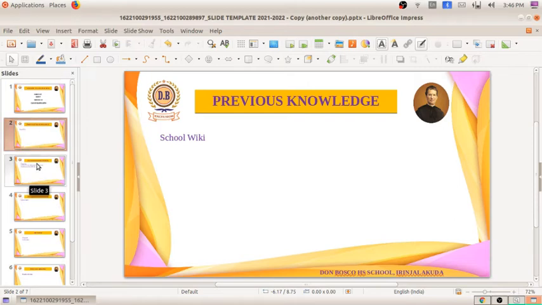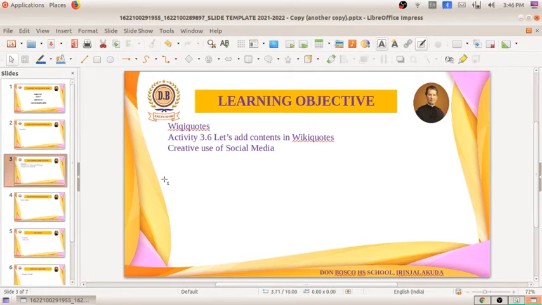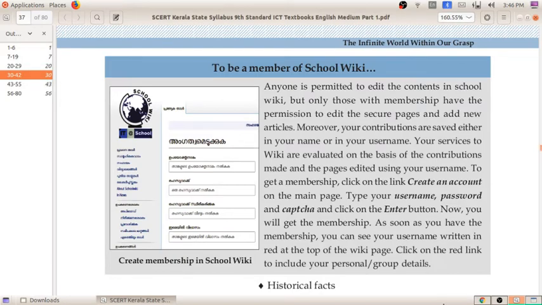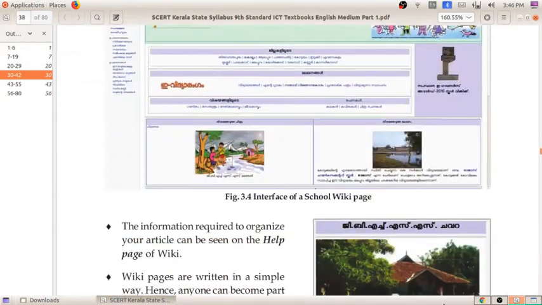Today we will be discussing Wikicodes, which is related to SchoolWiki itself. That means SchoolWiki and Wikisource are some of the siblings of Wikipedia. So today we will be studying Wikicodes, and how to add contents in Wikicodes. You can see here in the textbook, page number 38.